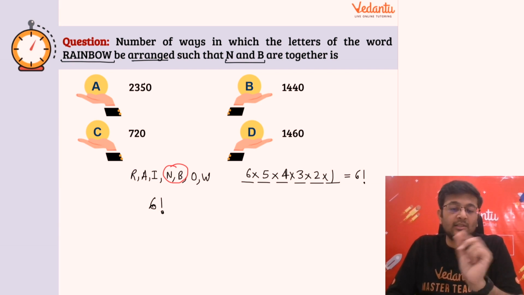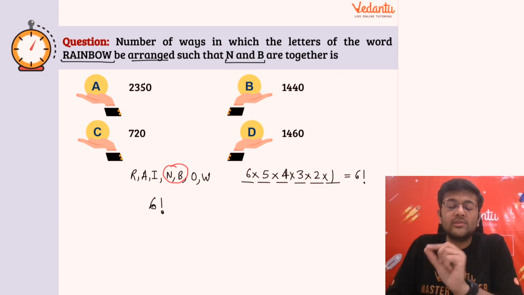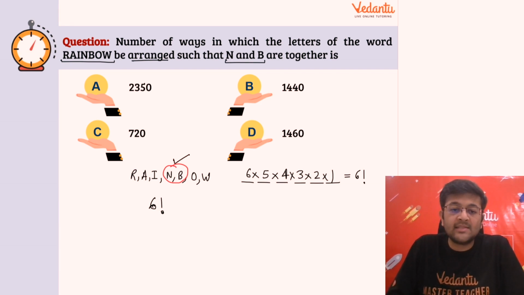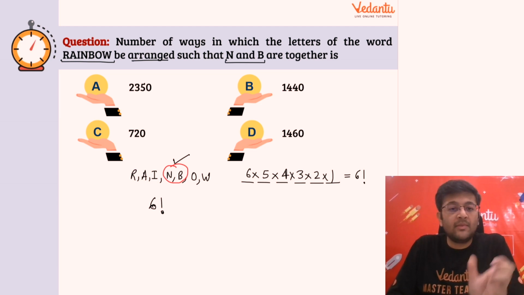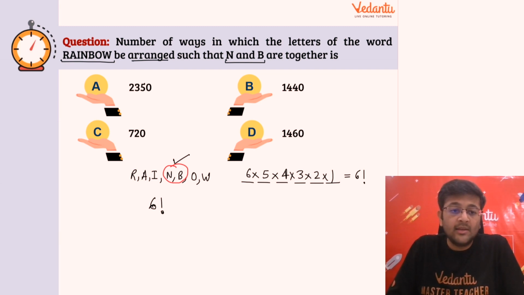But यहाँ पे छोटा सा twist है. Out of those 6 places, one of the objects is N and B, the group of N and B, right? So we are not arranging them. हमने उस ग्रुप के अंदर जहां पे भी वो आया ग्रुप, ठीक है, N और B वाला जो ग्रुप जहां पे भी प्लेस किया आपने, so there are actually 2 ways of arranging them among themselves also, NB or BN format.